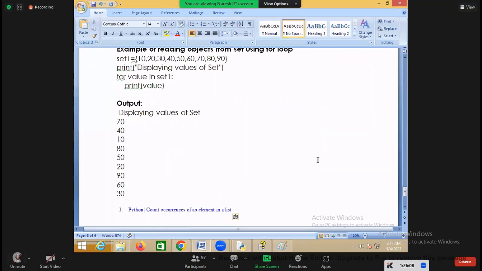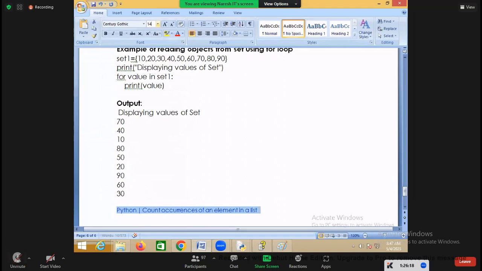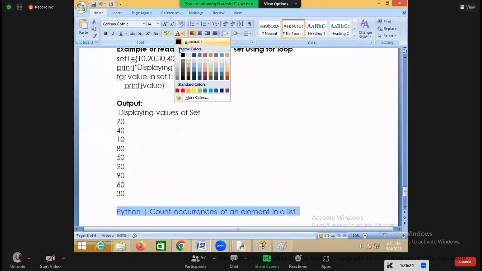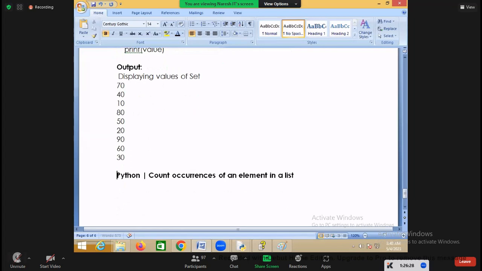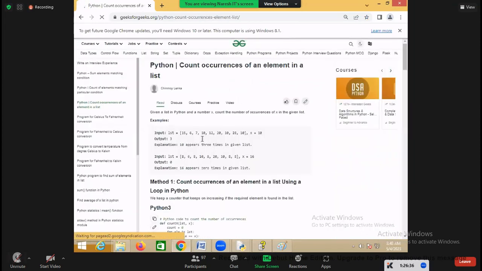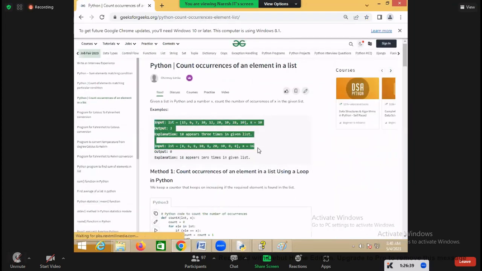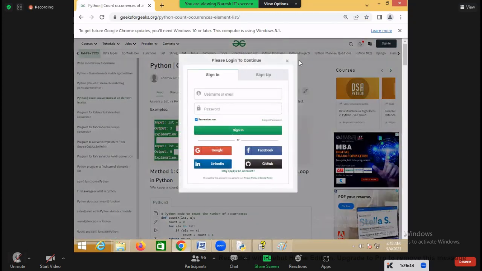What is the program? A Python program to count occurrences of elements within a list. For example, now assume that this is a list here.